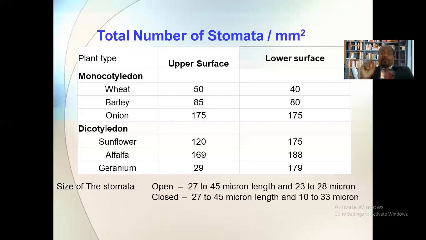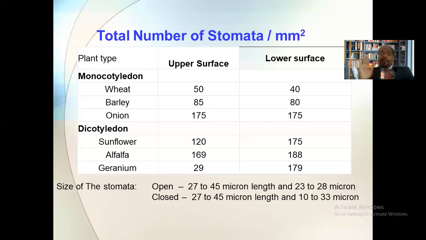the size of the stomata is different in its open state and in its closed state. The size of the open stomata is different, isn't it? How it is different, you can see here. If we study the stomata of one plant, then the size of the open stomata is 27 to 45 micron in length, and the width of this open stomata is 23 to 28 micron.